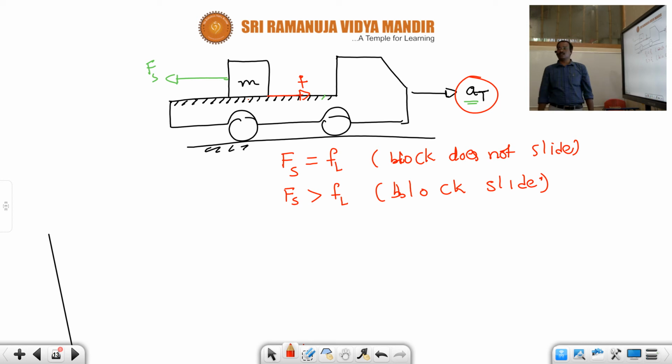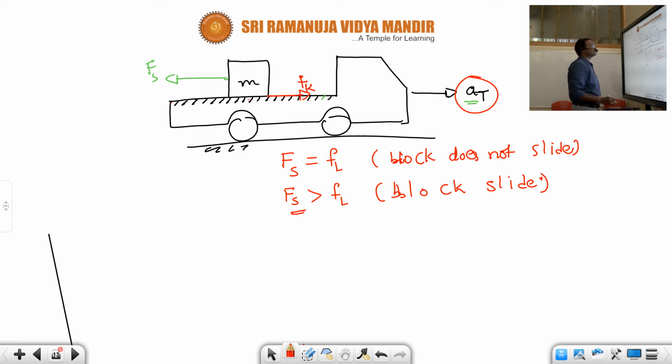Now with what acceleration is the block going to slide? Opposite to the acceleration of the truck. Once you get the acceleration, you can find the time taken by the block to leave this end of the truck, how much time it will take, and how much distance is moved by the truck. Everything you can identify. Whenever the pseudo force is more than limiting friction, then kinetic friction comes into play.